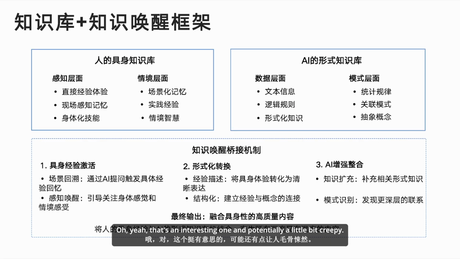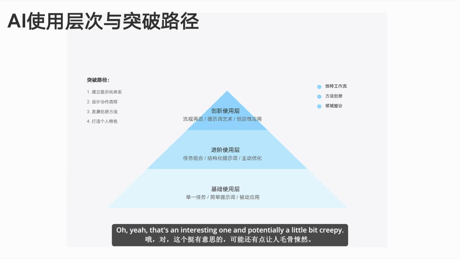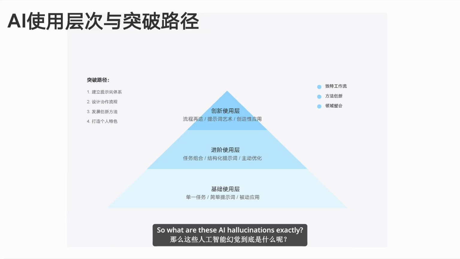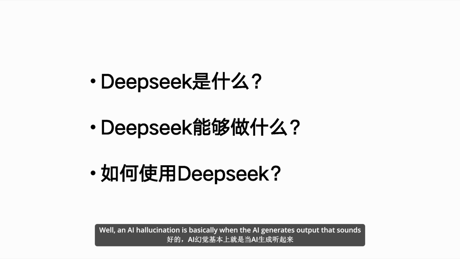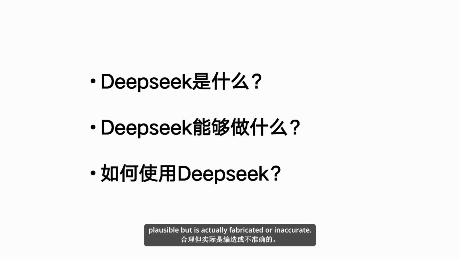Oh yeah, that's an interesting one, and potentially a little bit creepy. I know, right? It sounds like something out of a sci-fi movie. Yeah. So what are these AI hallucinations exactly? Well, an AI hallucination is basically when the AI generates output that sounds plausible but is actually fabricated or inaccurate.